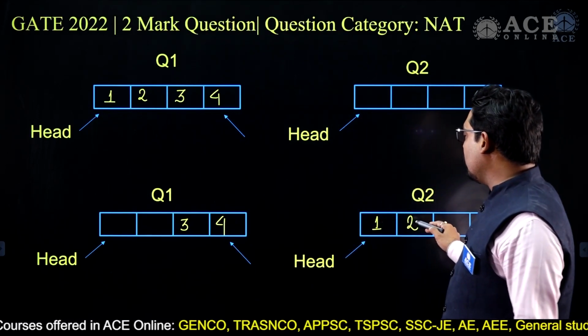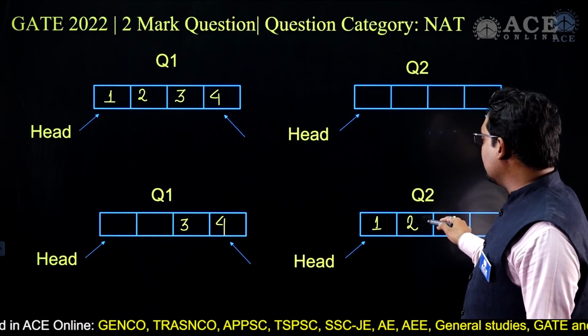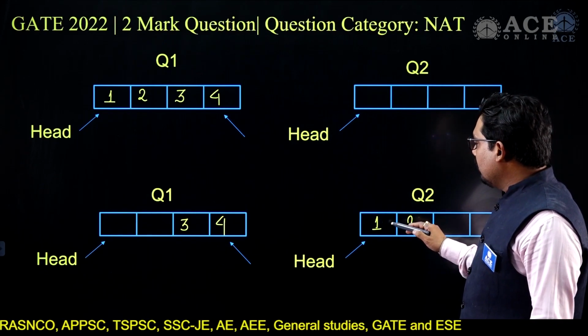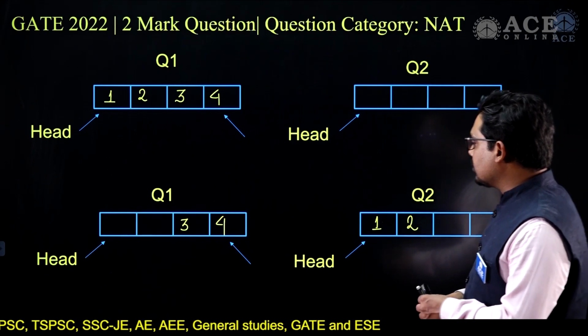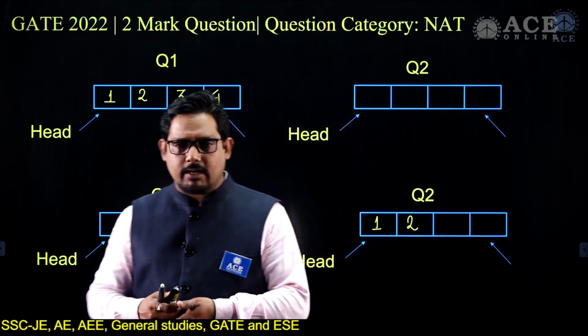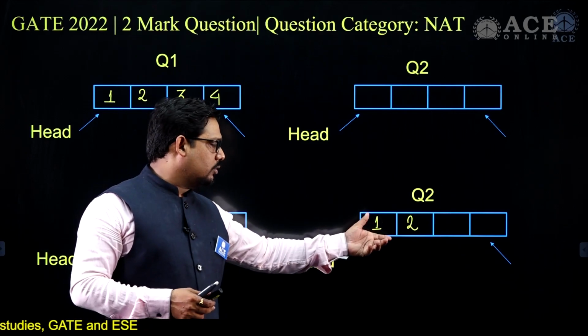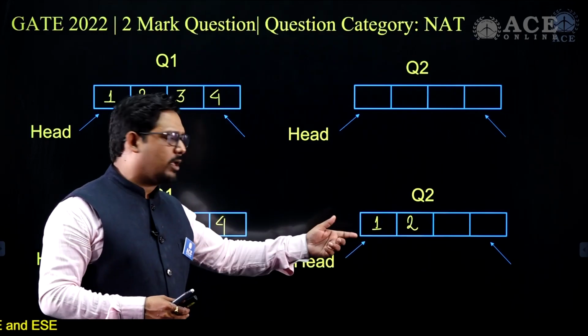So I deleted 1 and 2 and I push that element in this case, and that is 1 and 2. Now the question here is, can I reverse the queue, that is, without using any other thing? Can I perform the reversal?